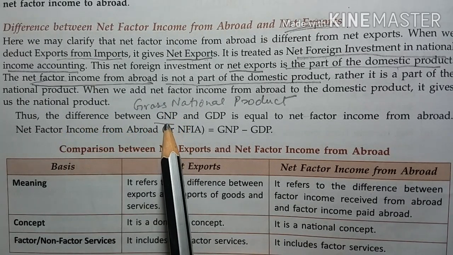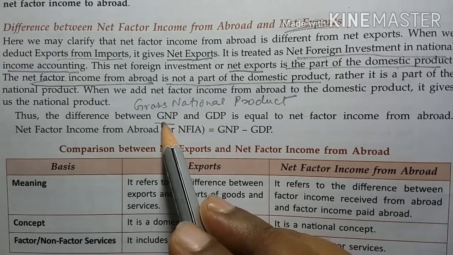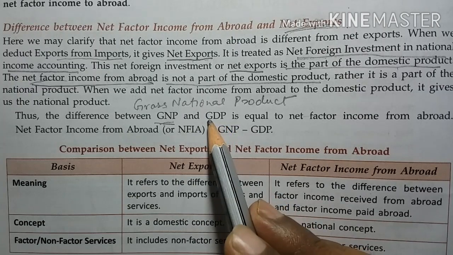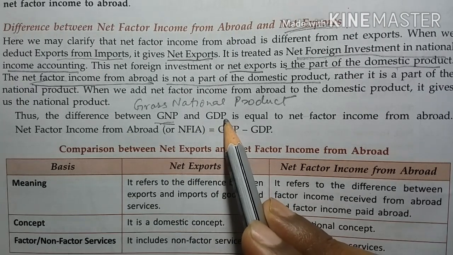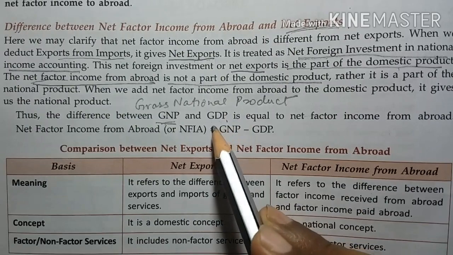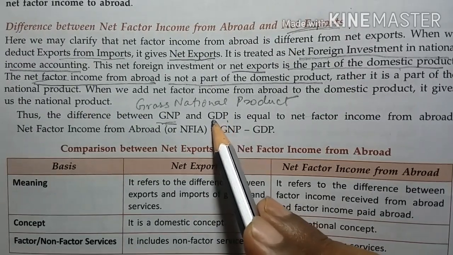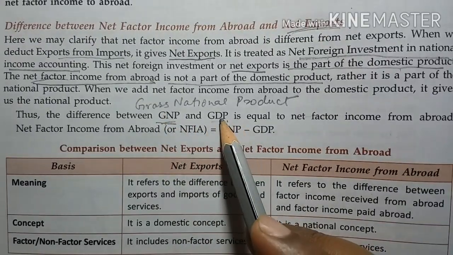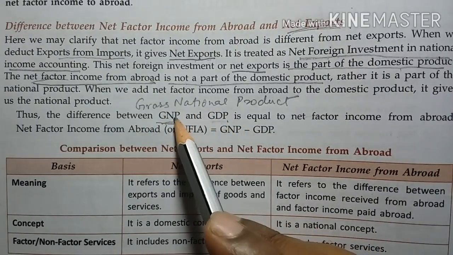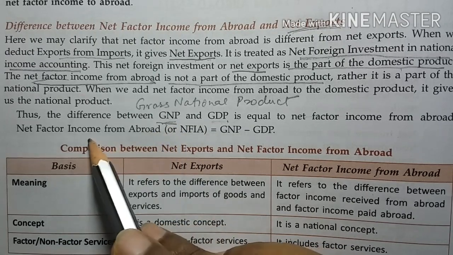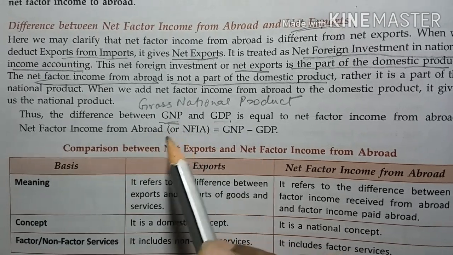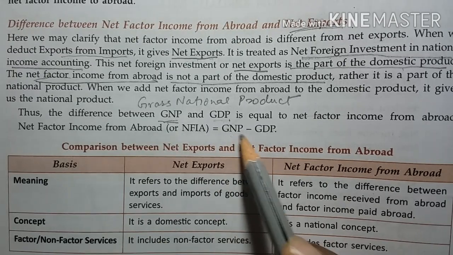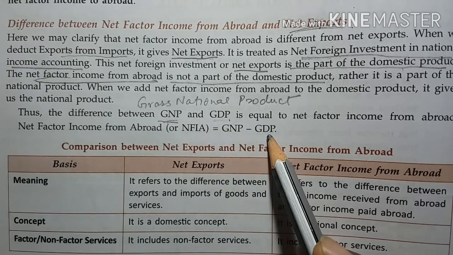Now there is one more concept, GNP. GNP is gross national product. GDP we all know is gross domestic product. So the value of the product produced within the domestic territory of a country is GDP, but GNP is the value of the product produced inside the country plus net factor income from abroad. So NFIA is equal to gross national product minus gross domestic product.